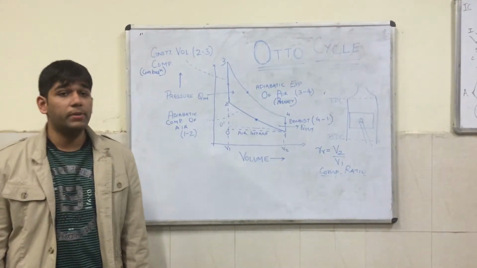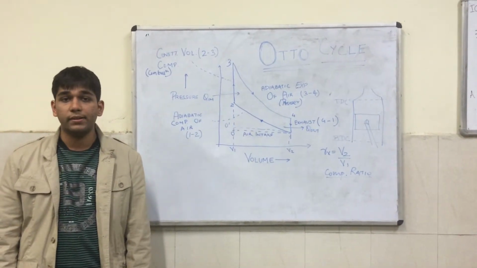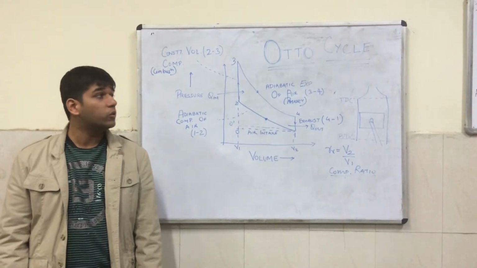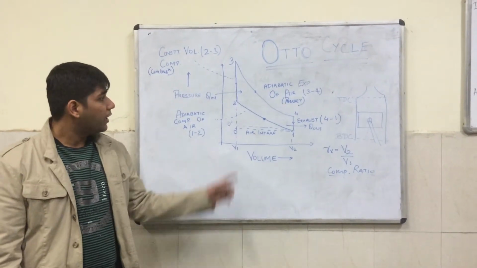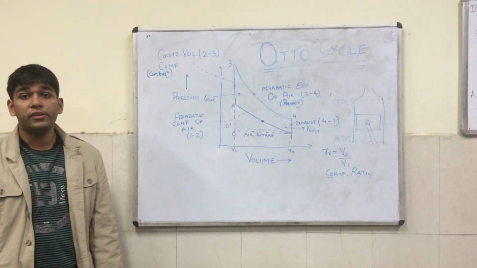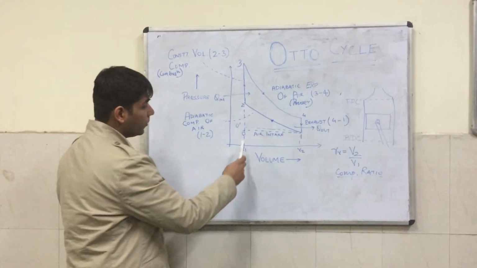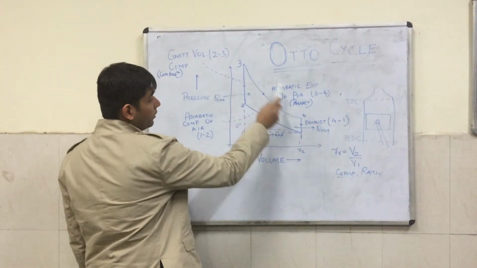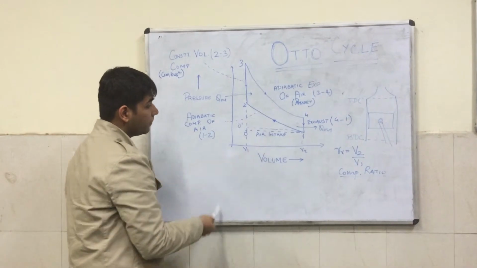Hello folks, today me and Saurabh will explain the Otto cycle, or the cycle of the petrol engine, also known as the SI engine. Here is a normal Otto cycle, also called the theoretical Otto cycle. We go from 0 to 1 to 2 to 3 to 4 and back to 1 and then 0.